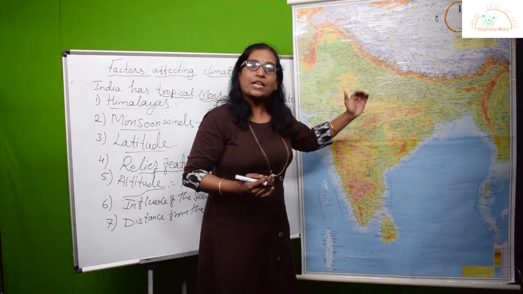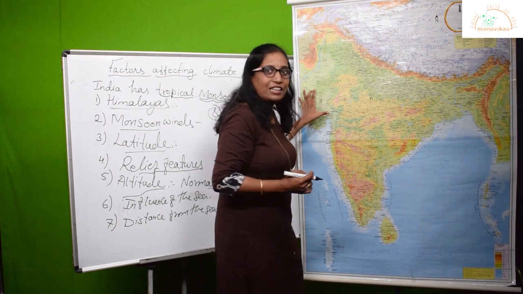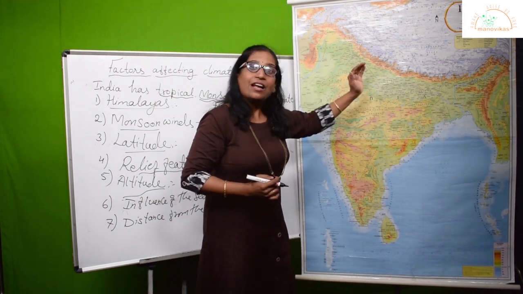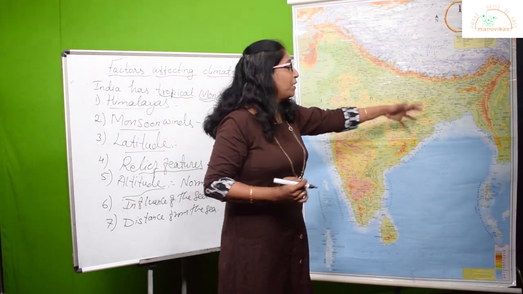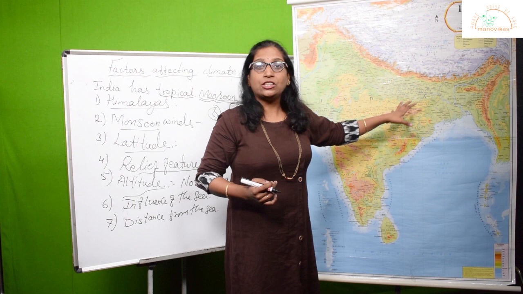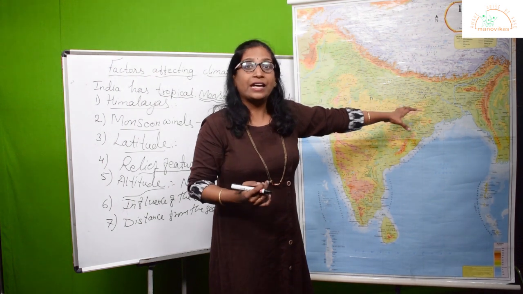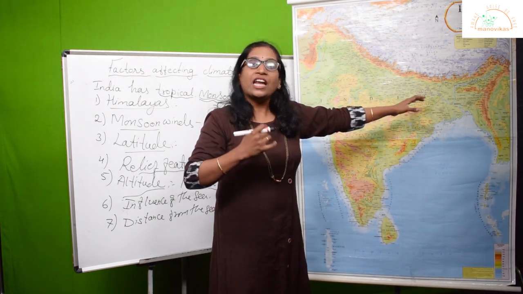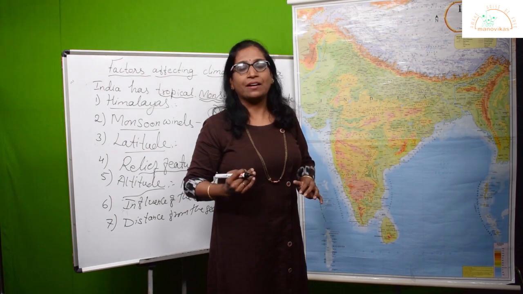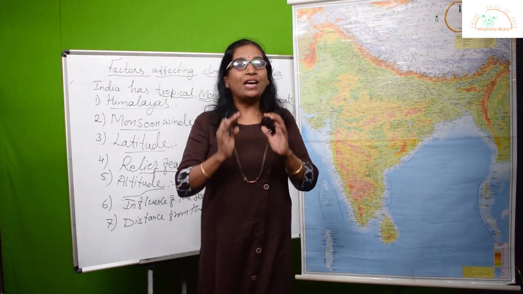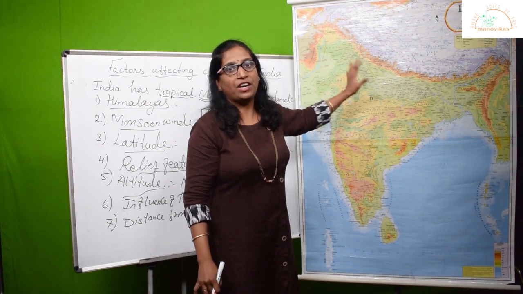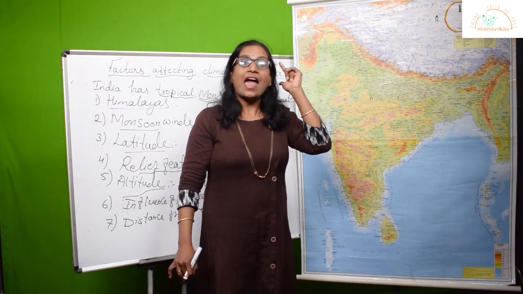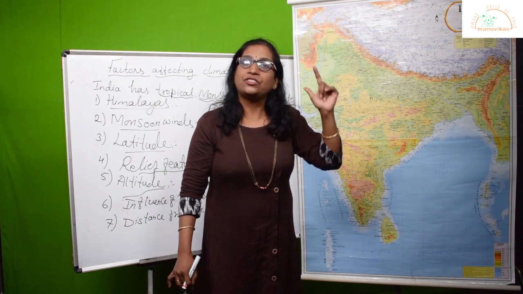Jet westerlies bring rainfall in this region, and jet easterlies blow towards the eastern side from the Bangladesh side, and the eastern regions of India also get rainfall along this depression belt. This is how we get winter rainfall in the north, especially the northwest region of India, from western disturbances and from jet streams.